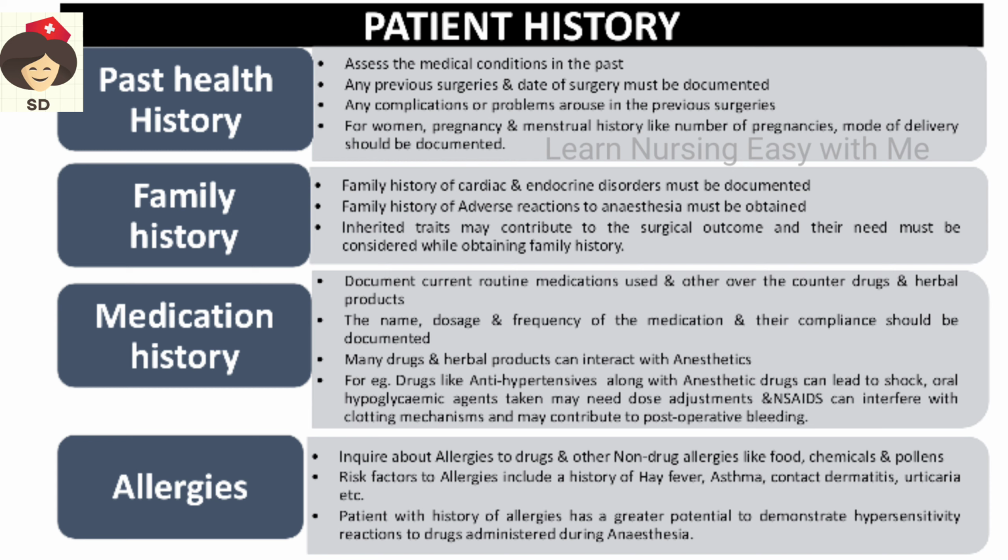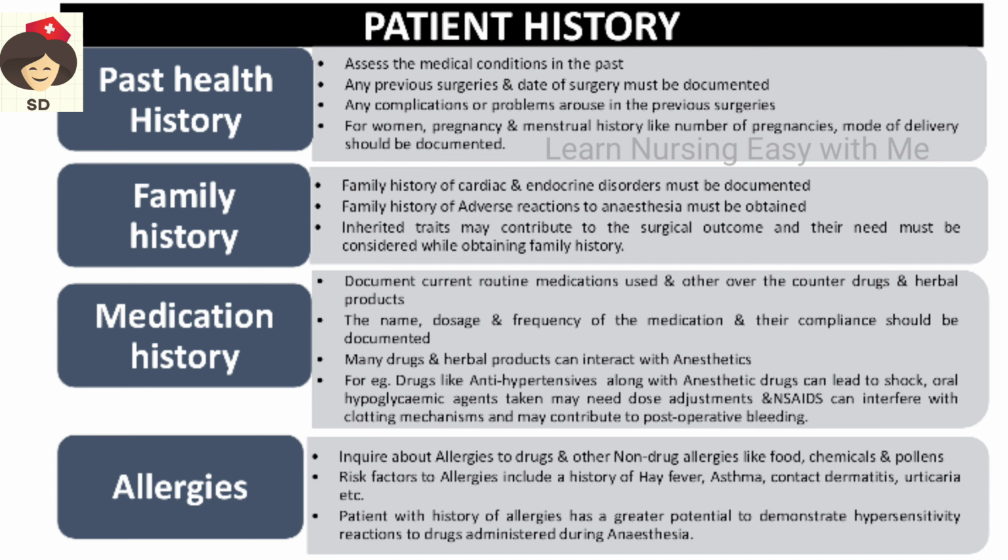So in case of women, whether the woman is pregnant, and menstrual history. If the person is pregnant, then we have to ask the number of pregnancies and mode of deliveries, whether normal or cesarean delivery. So all this will be documented. And family history also, because many conditions follow a family pattern, and sometimes if the family has had side effects to anesthesia, then the children also may have.